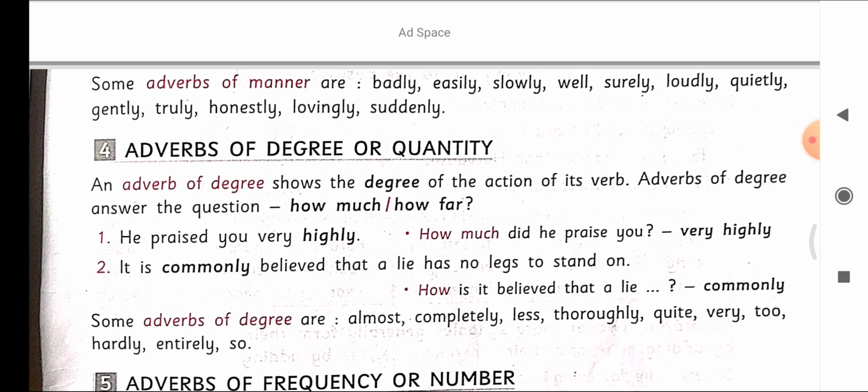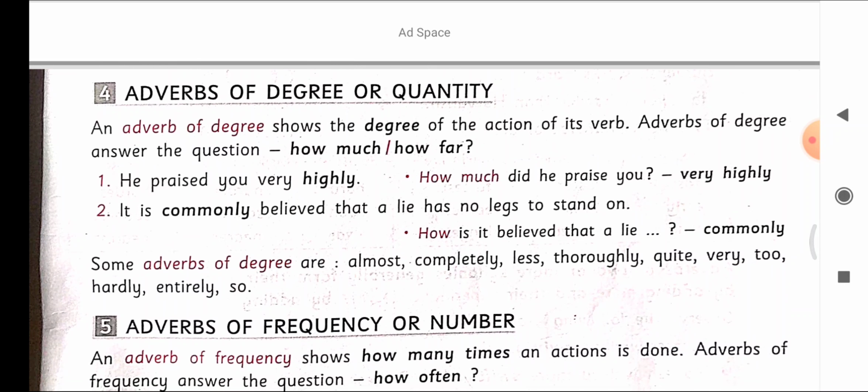Example 2, it is commonly believed that a lie has no legs to stand on. How is it believed? Commonly. It is an adverb of degree or quantity. Some adverbs of degree are almost, completely, less, truly, quite, very, too, hardly, entirely, so.